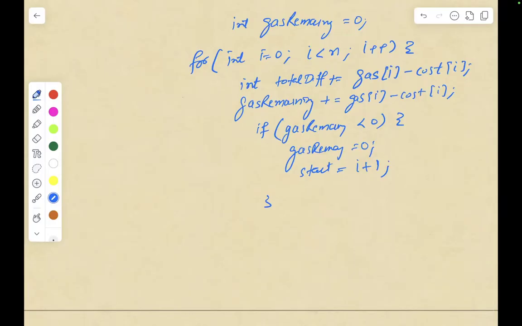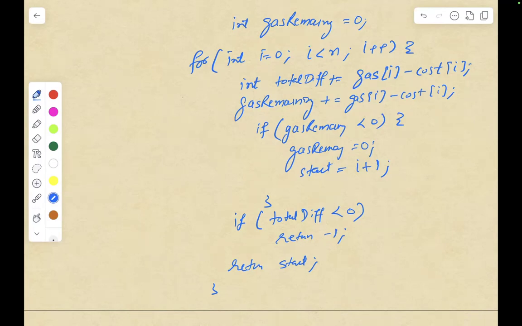Now you have a condition: if your total diff is less than 0, you will return -1. Otherwise, you will return start. So this is the complete code that you have to write. Let's try submitting this on Leetcode. Give me a second.